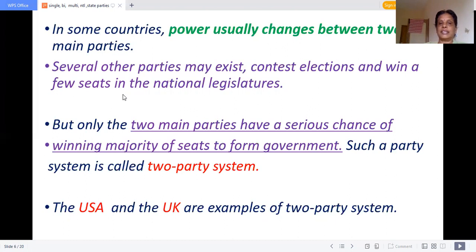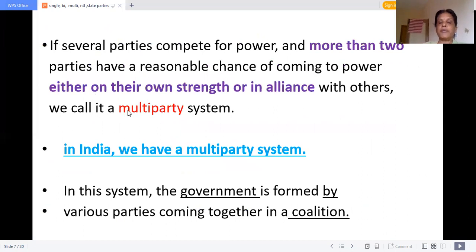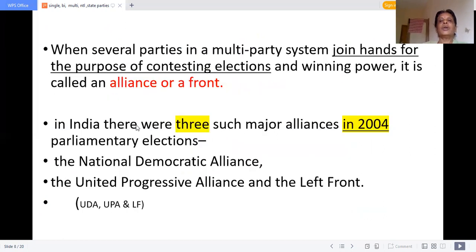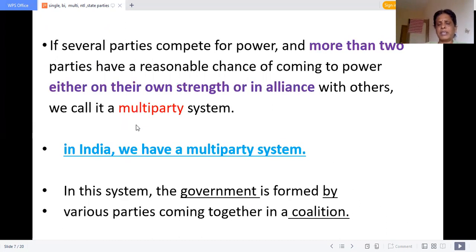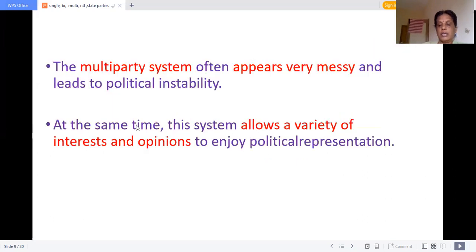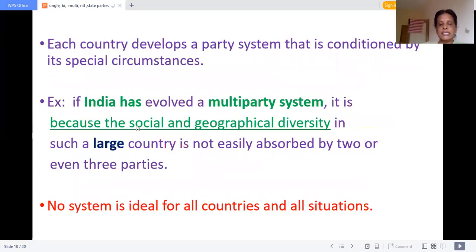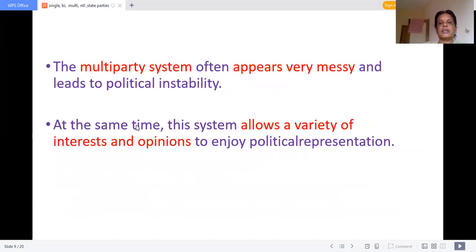Okay, children, can you understand the difference between the two-party system and the multi-party system? Right. In India, what type of party system do we have? We have a multi-party system. So, which party system is suitable for which society, ma'am? Which party system is good? No, we cannot say that. We cannot say any party system is suitable for all societies in all situations. Okay, children? It depends upon the situation of the society, whether a multi-party, single-party or two-party system is suitable.